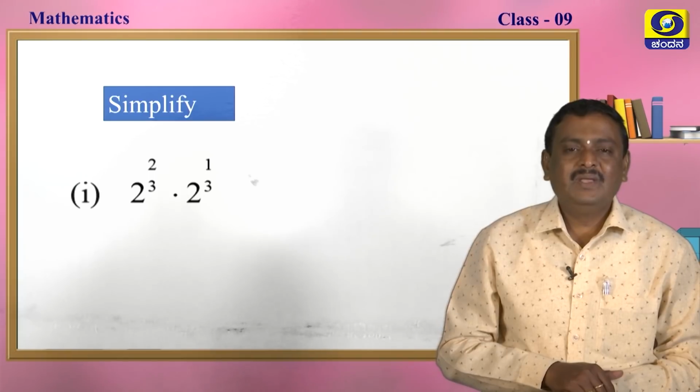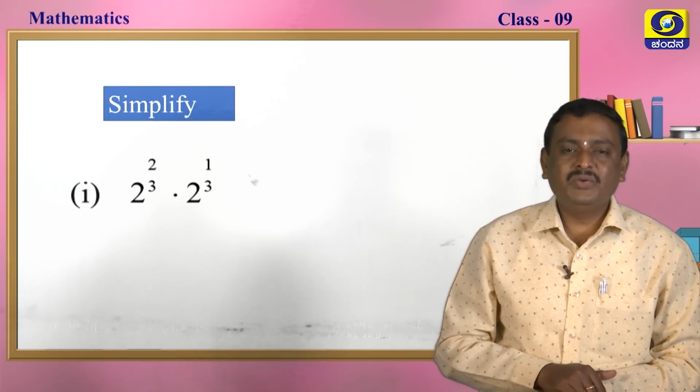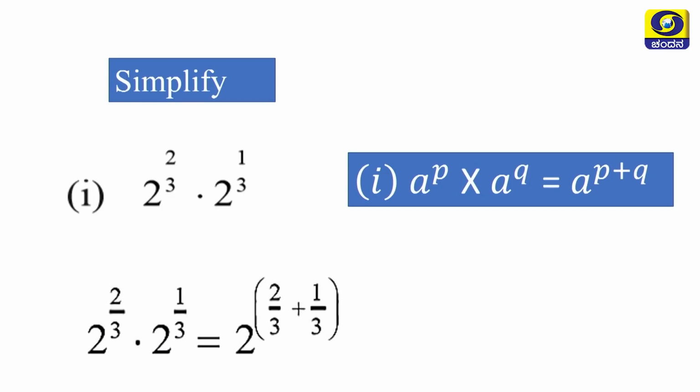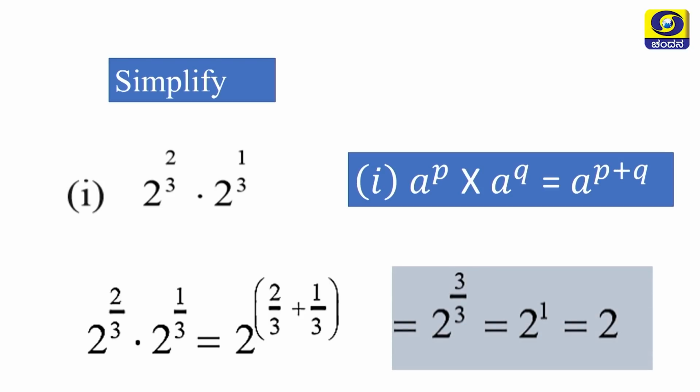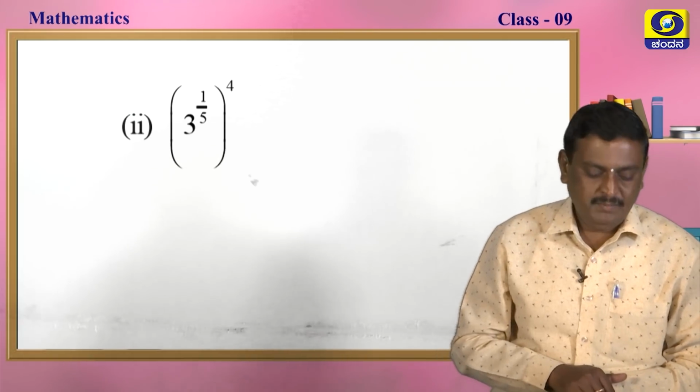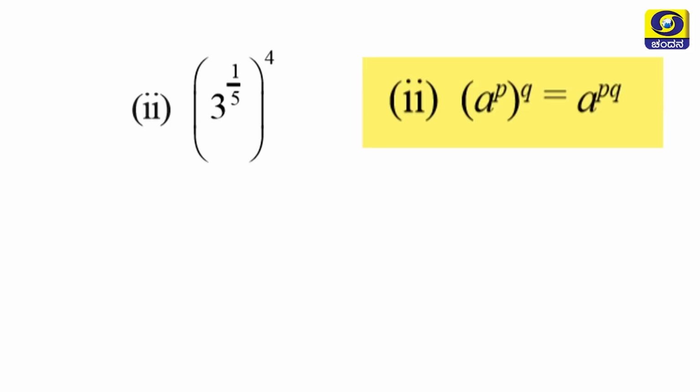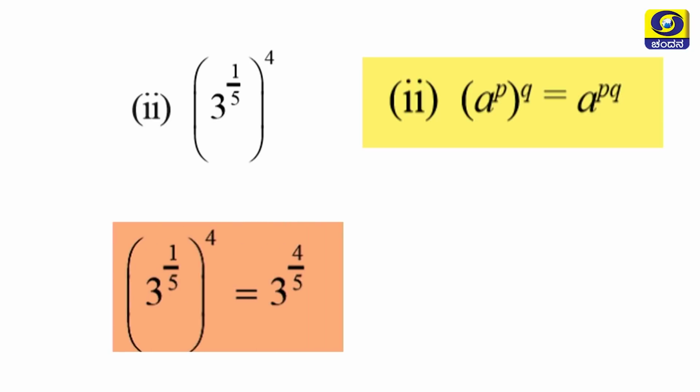Simplify. Using the identities, you have to simplify. A to the power of p into a to the power of q. So, the answer is a to the power of p plus q. Second one, you have to use these identities. Please do it for me, my dear students. I will show the answer. Please compare your answer. See, the answer is 3 to the power of 4 by 5.